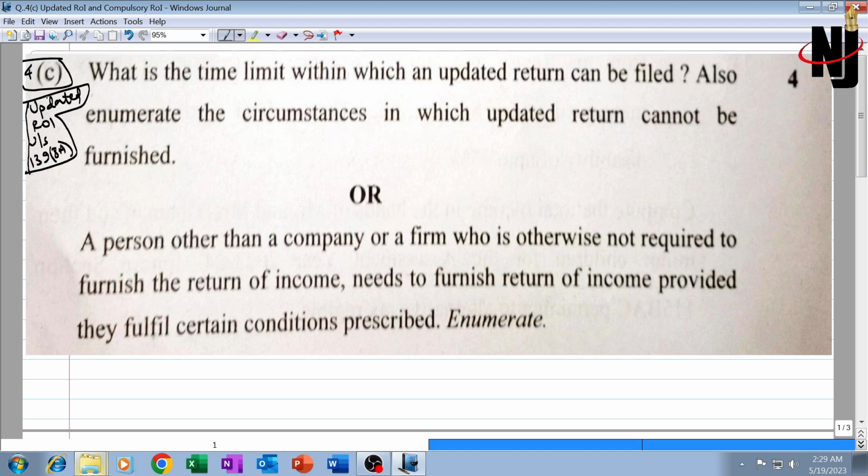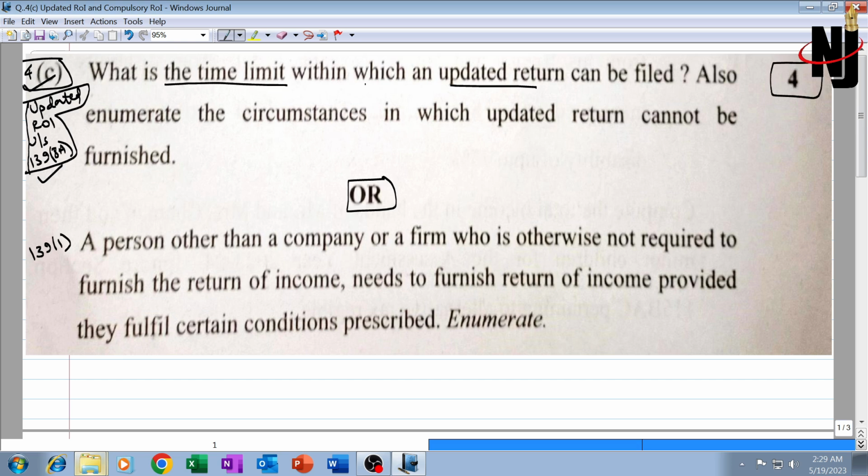Now we have question number 4, part C of the Inter CA May 23 attempt question paper. It is an updated return under section 139(8A), but there are two parts. First one is on updated return and second one is on a normal filing of return of income, which is on section 139(1). This question was asked for 4 marks.